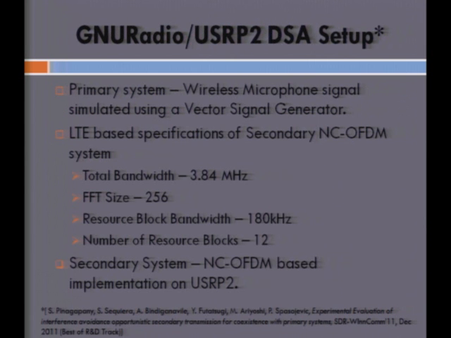So like I said, this was the initial implementation of the DSI setup. The primary system, a wireless microphone signal, was simulated using a VSG. The secondary system was an LTS implementation with the following parameters, and this was implemented on the USRP2. And this was the scheme that we utilized earlier. This was done along with two ex-students of WinLab who were earlier doing their masters here, and we got a paper accepted and published at this conference using this setup.